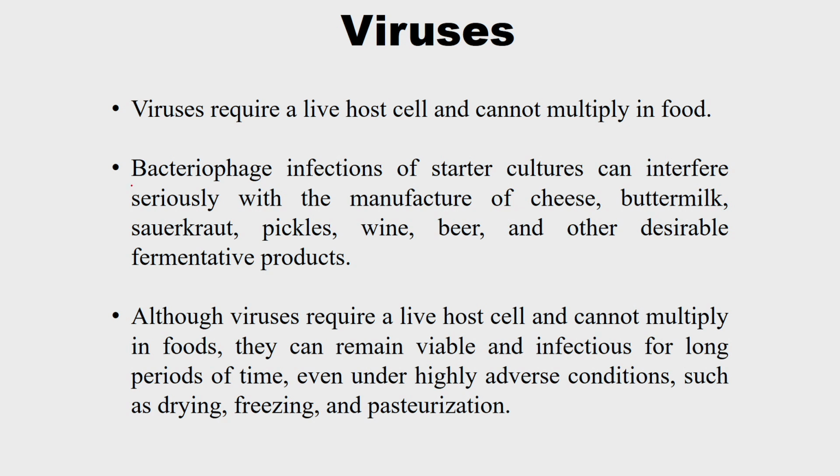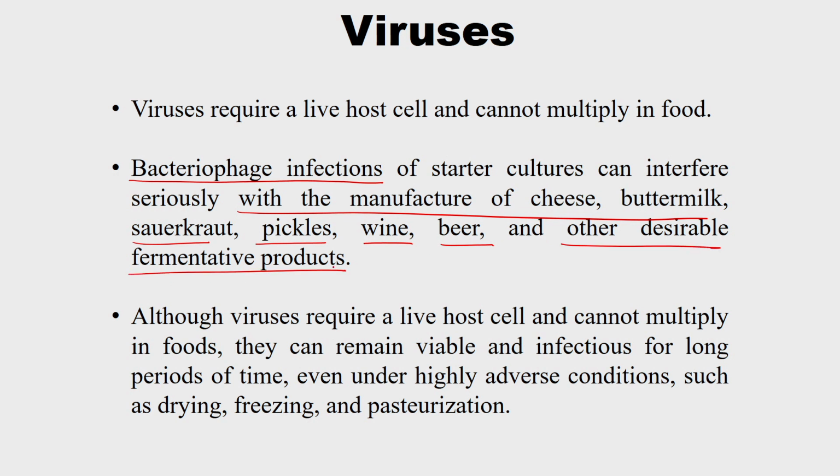So the infections are of two categories. One is the bacterial phage infections. They attack the starter cultures, which can interfere seriously with the manufacture of dairy products, which are cheese, buttermilk, sauerkraut, pickles, wine, beer and other desirable fermentative products. They may create an infection.